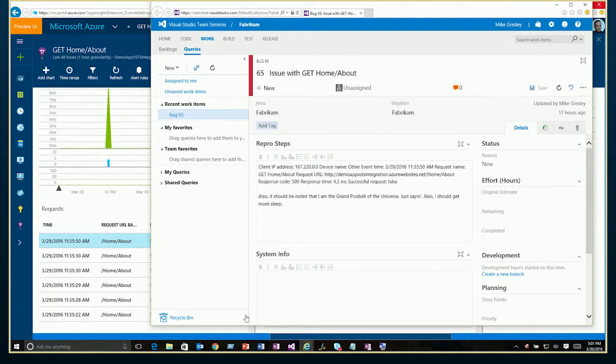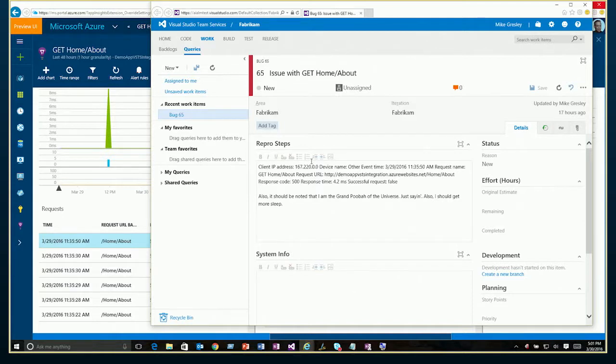There we are. So now we're actually looking at VSTS, the work item that was created, everything filled in. We can see that all the details went into repro steps, and I have a nice valid work item that I can work with more now that it's in VSTS. If my project manager wants to look at things, this gives them a really good idea of issues I may have found as a developer that I knew I needed to file a bug for, and that helps get it onto the project plan so that my project manager understands that I need to carve out time to deal with this particular thing.